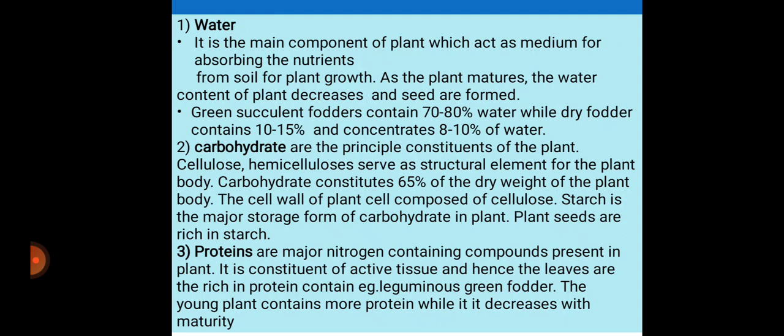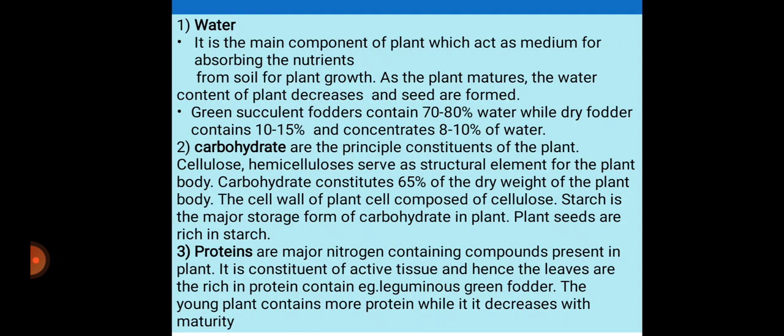The first part of the composition of the plant body is water. It is the main component of the plant, which acts as a medium for absorbing the nutrients from soil for plant growth. As the plant matures, the water content of the plant decreases and seeds are formed. Green succulent fodder contains 70 to 80% water, while dry fodder contains 10 to 15% water, and concentrate feed contains 8 to 10% water.